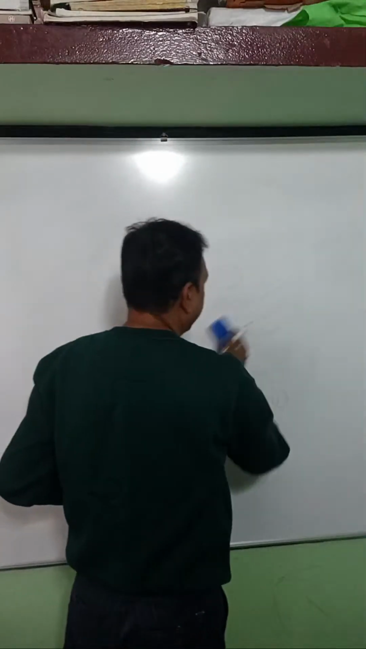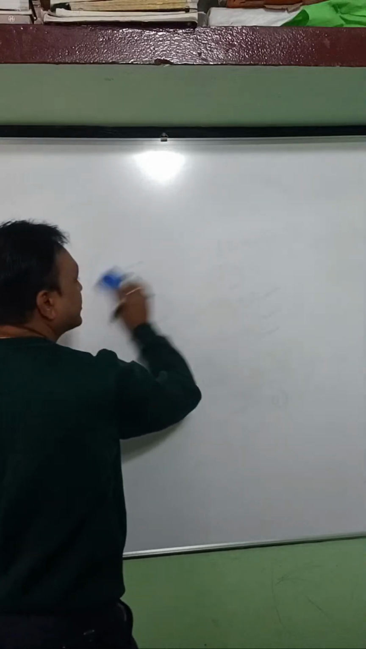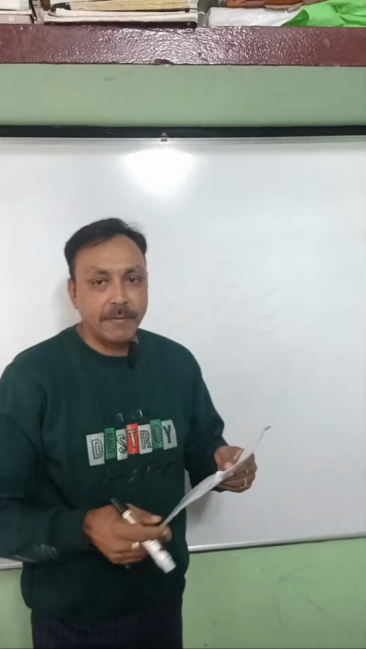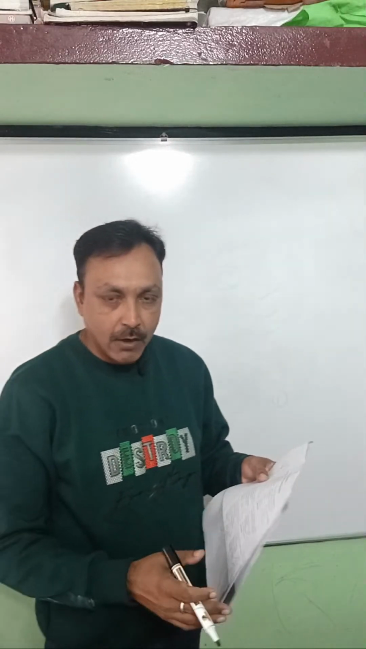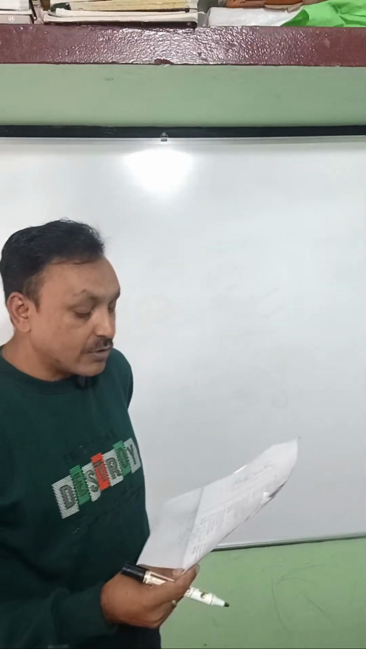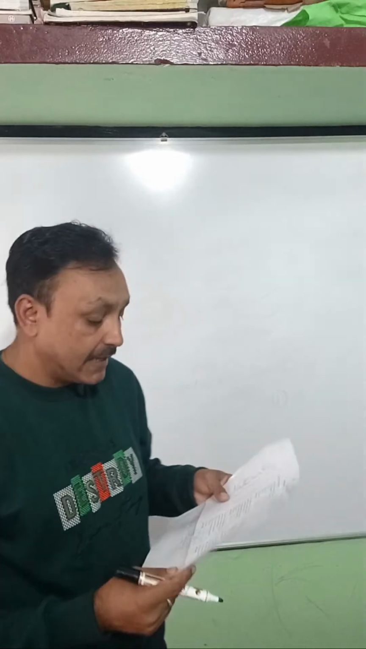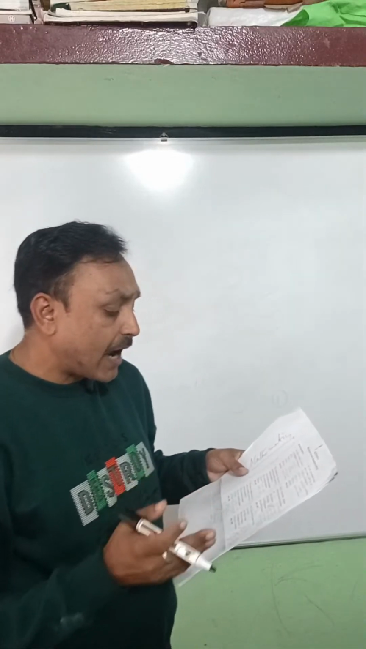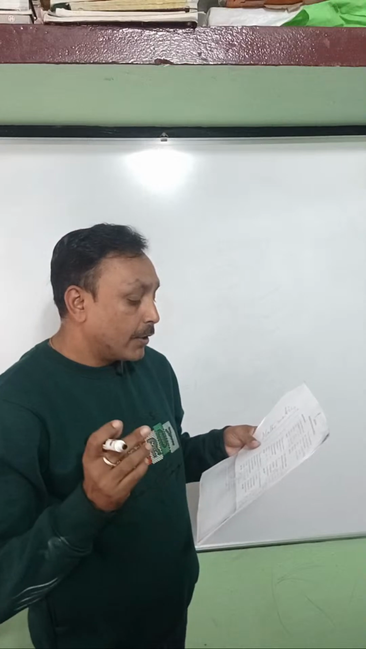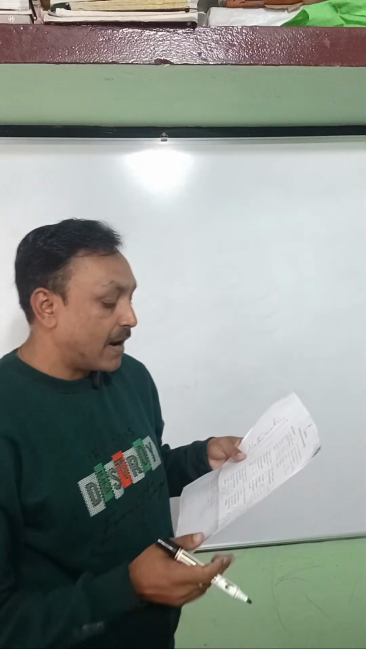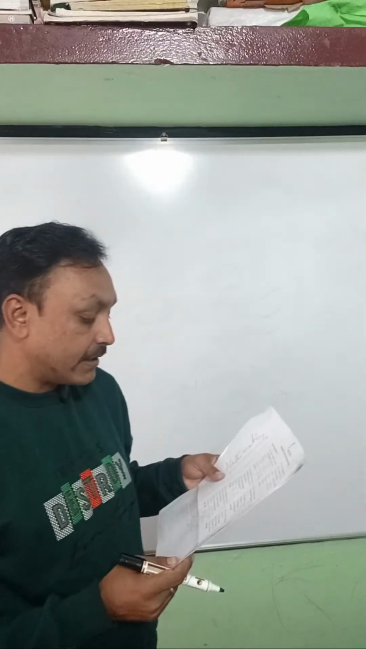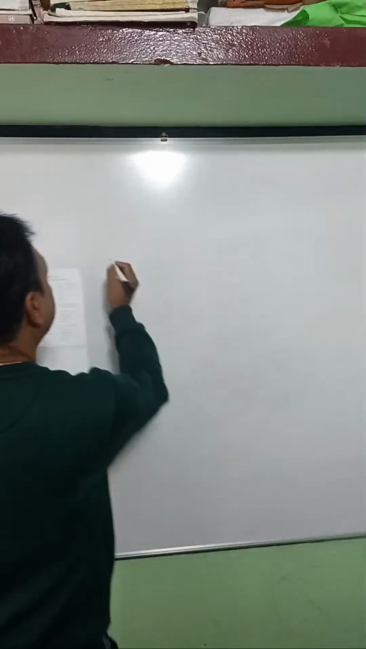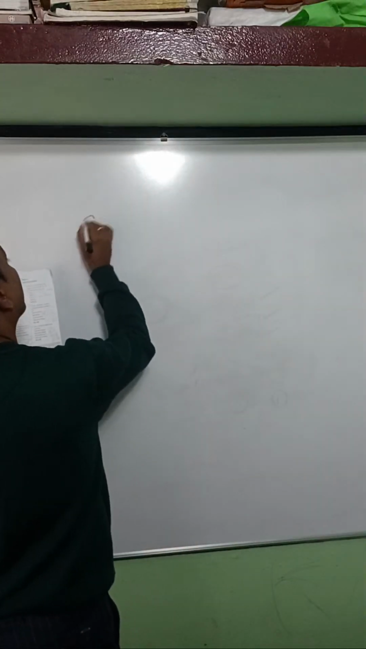Let's take the second question. I request each and every student to open the MCQ questions where the second question is. It says: the product of a non-zero rational number and an irrational number is always what? This is question number 2.